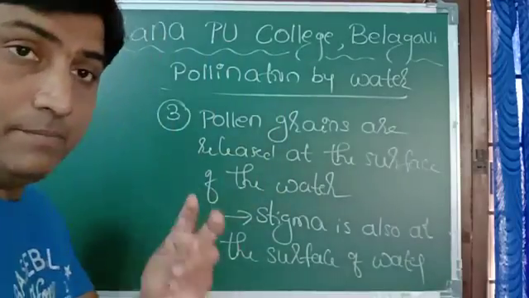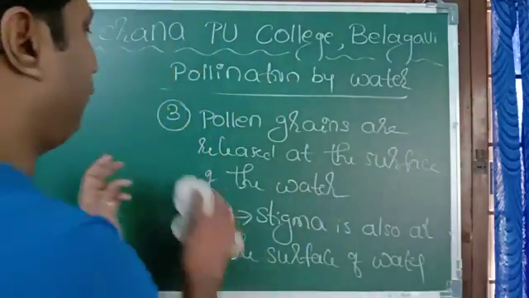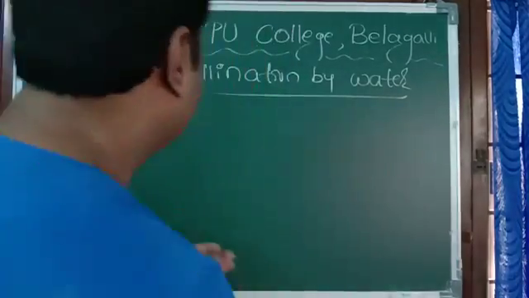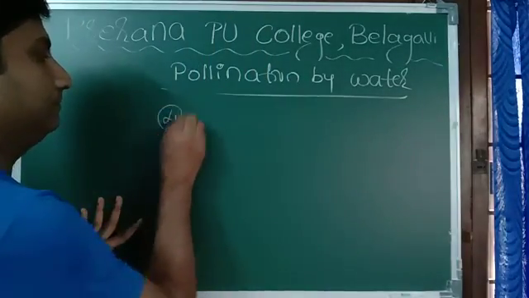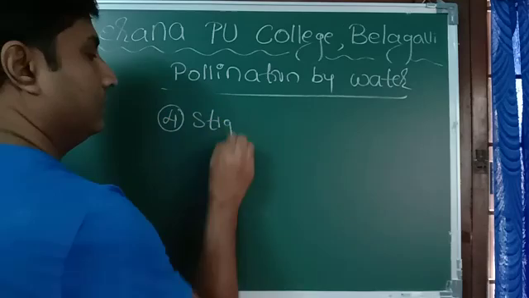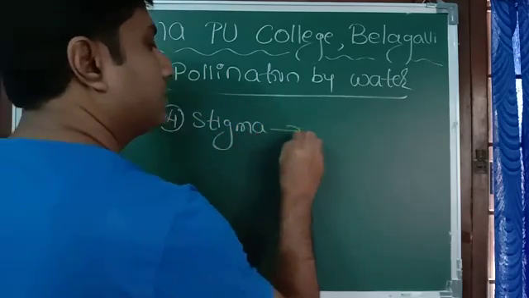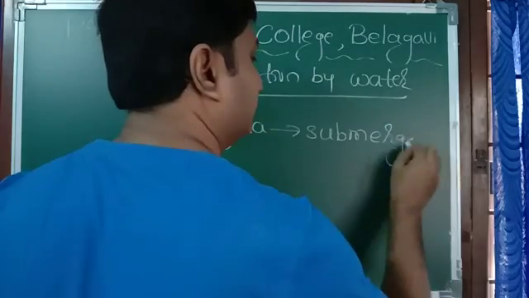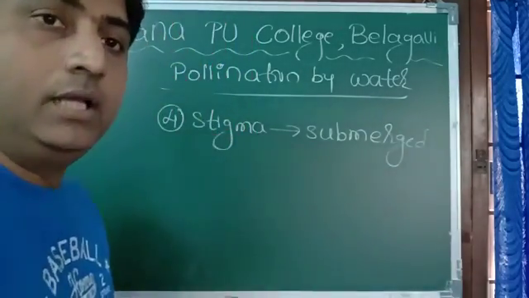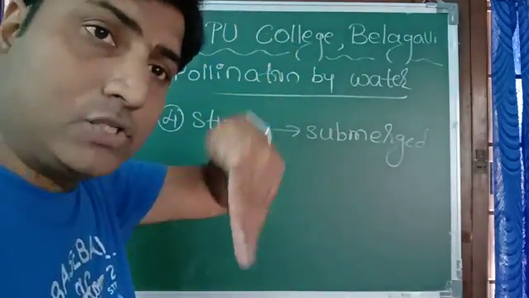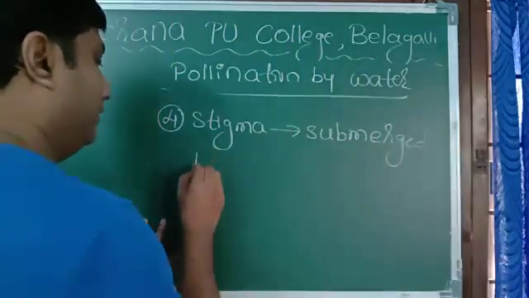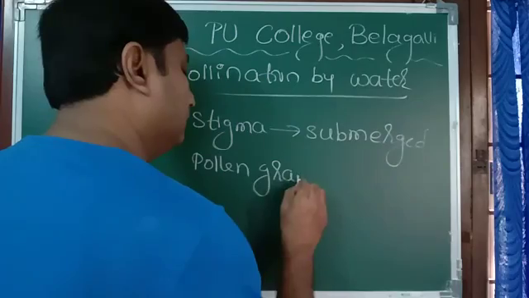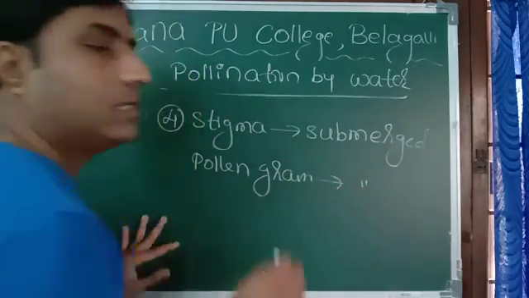Fourth case, if the stigma is submerged in the water, means if it is inside the water, then pollen grains are also released submerged.